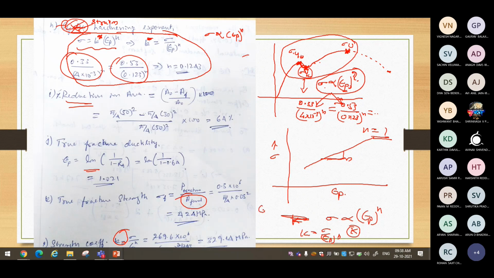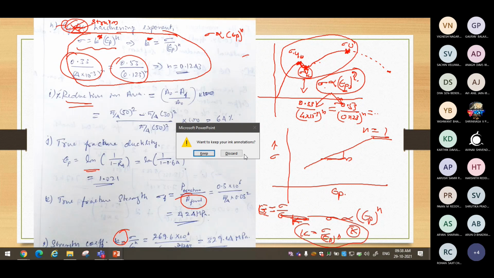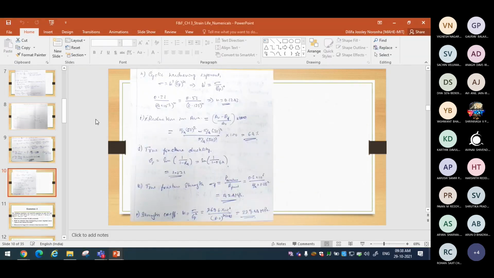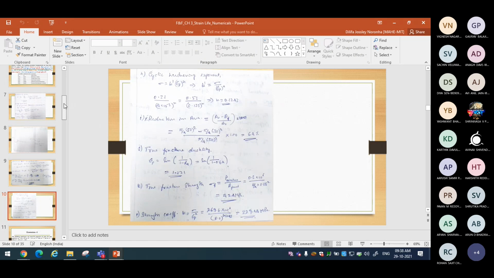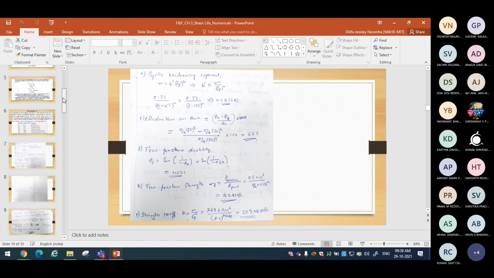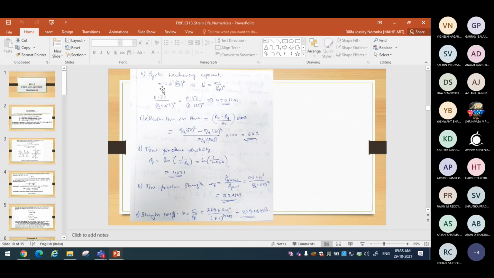In the same way, to determine Young's modulus E, we have done sigma by epsilon. That is within the elastic limit. Now here we are talking in the plastic region. So use this equation to determine K. This is all about this particular problem. It's quite simple, the basic postulate. Fine. If any doubts are there in these two problems, let me know. If not, I'll take you to the next topic.